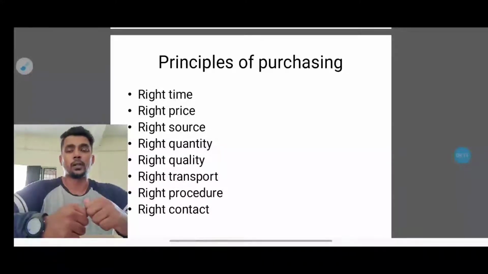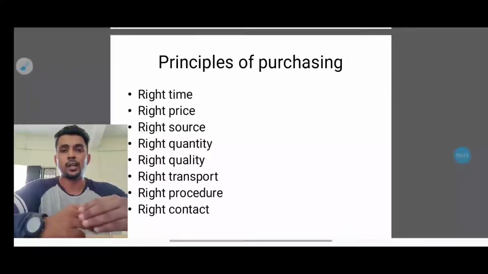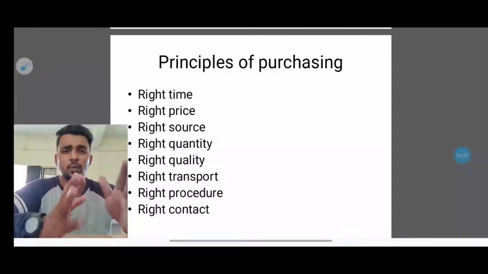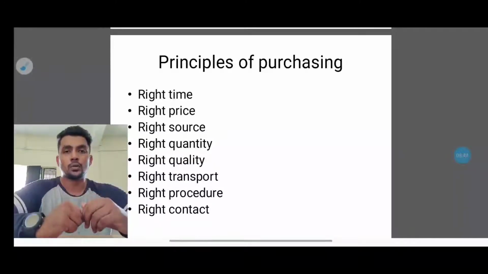The next one is the right price. A manufacturing unit cannot just go and buy the raw materials as they want, because you have to see the price. Whatever they buy, they have to buy within the budget, because only then can they keep a profit margin. All the companies will work only for profits. So basically they have to look into the price also.